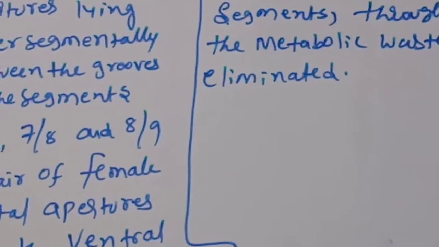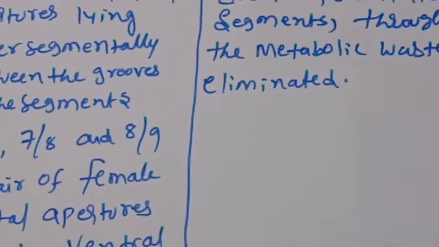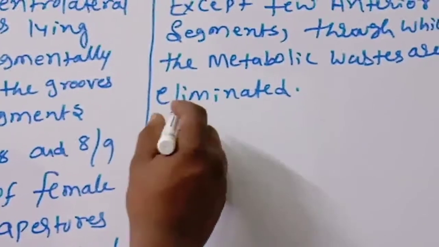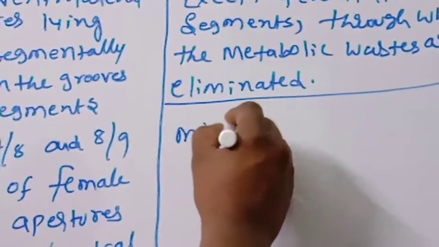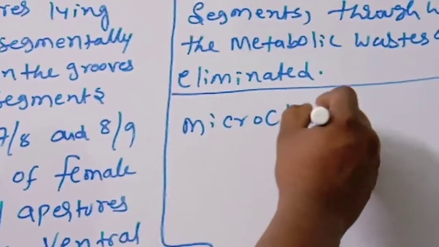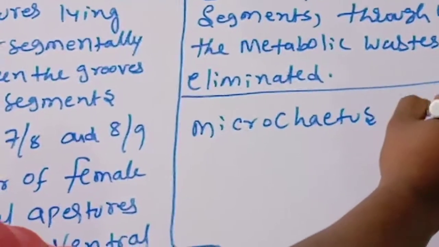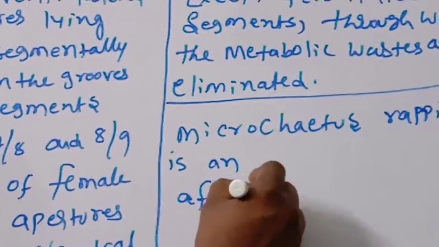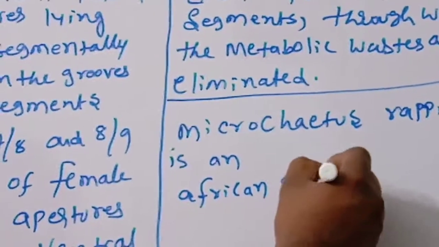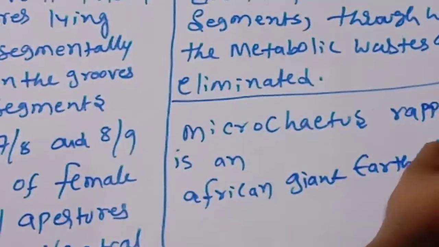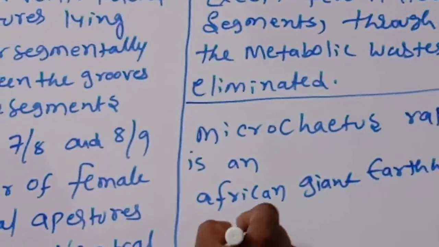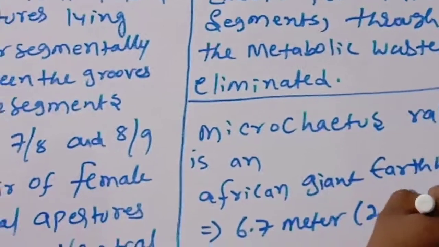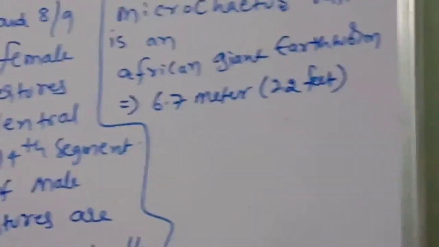One extra piece of information I want to give here: the longest earthworm, Microchaetus rappi, is an African giant earthworm. Length is 6.7 meters, 22 feet.